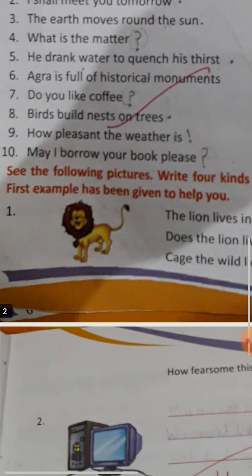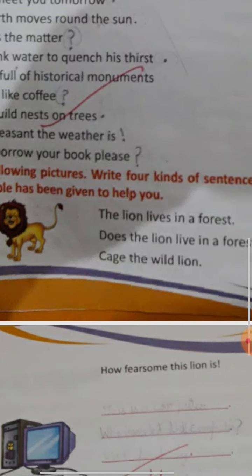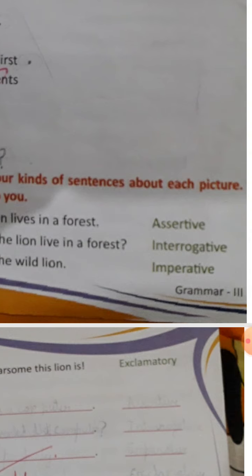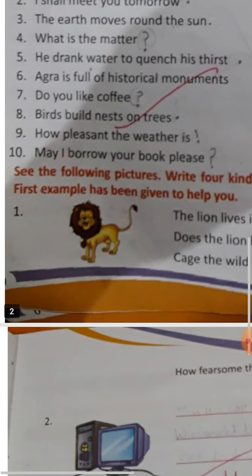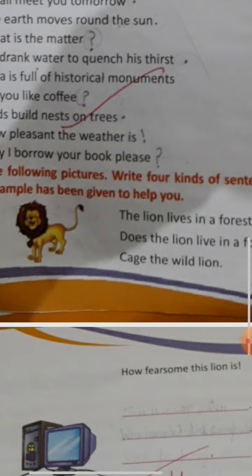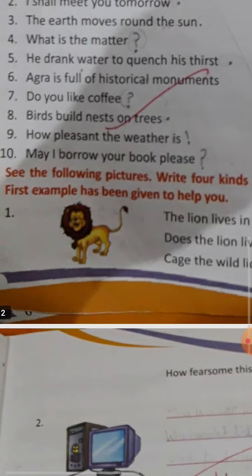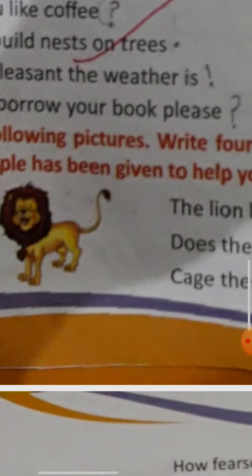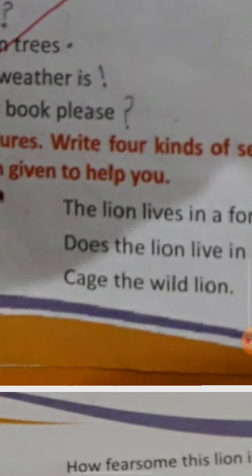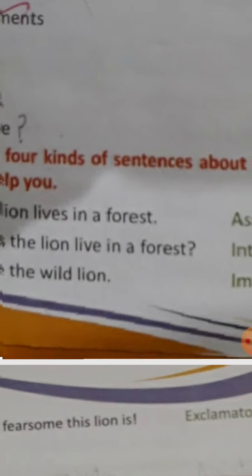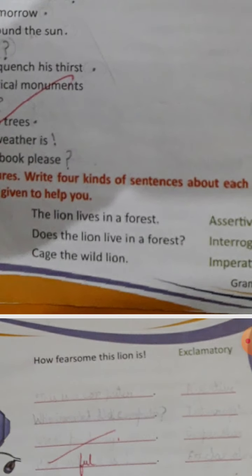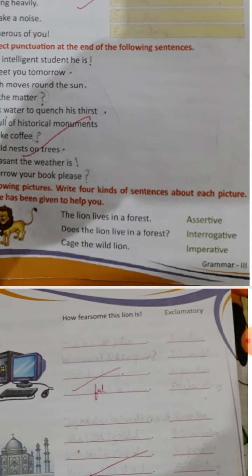Let's come to the next one. See the following picture. Write four kinds of sentences about each picture. The first example has been given to help you. See, the picture of a lion has been given. Now we have to make basically all four kinds of sentences. And after writing a sentence, you also have to mention what kind of sentence it is.